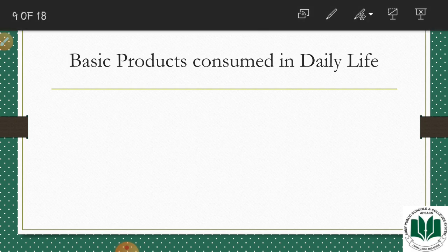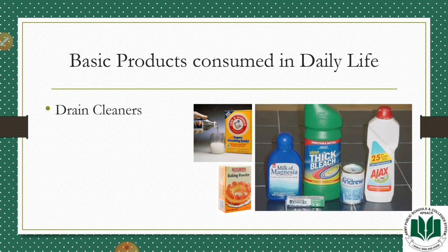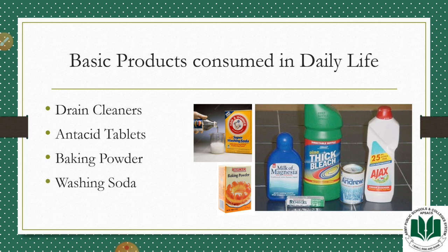So here is a list of some basic products that we consume in daily life. It includes drain cleaners, which contain basic products. Similarly, antacid tablets are also basic in nature. We use these antacid tablets to remove the condition of acidity in the stomach. Since these tablets are basic in nature, when they are consumed, they neutralize the acid present within the stomach. Similarly, bases are also present in baking powder as well as washing soda.